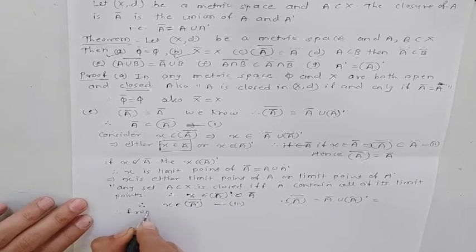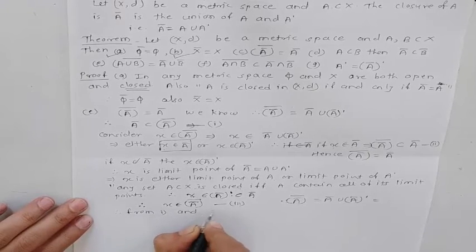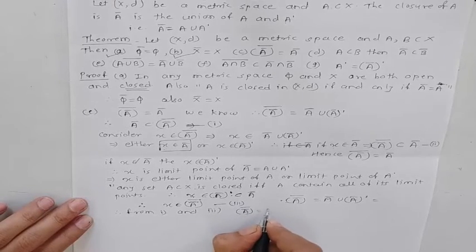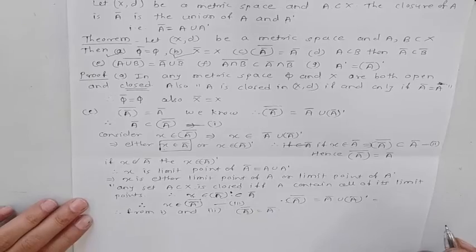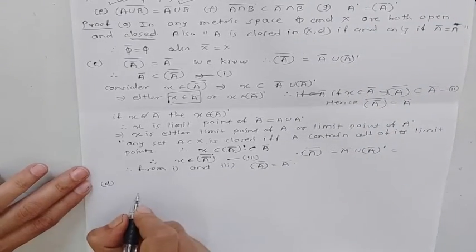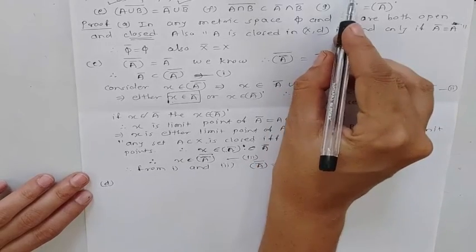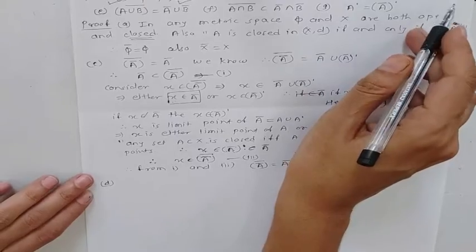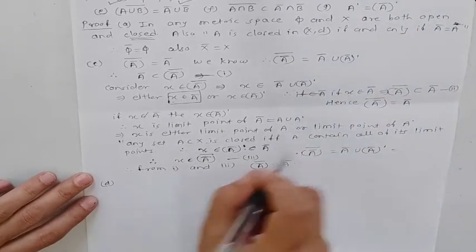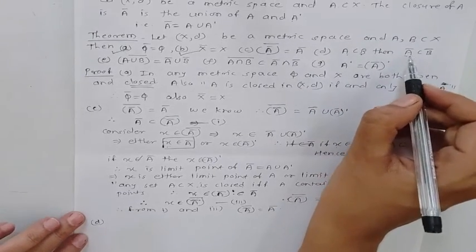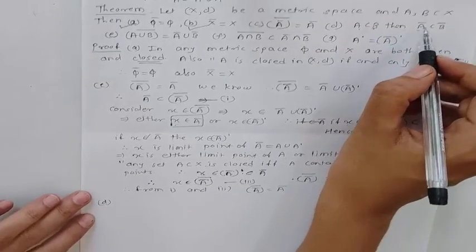This is what the third statement gives. Therefore, from first and third, we say that A closure is equal to A closure. Now we prove the D part. In D part, it is given that A is a subset of B. Then we prove A closure is a subset of B closure. To prove this, we consider one element from this set A closure.